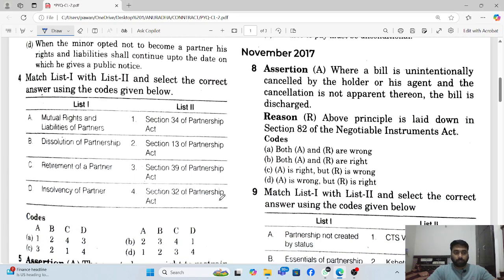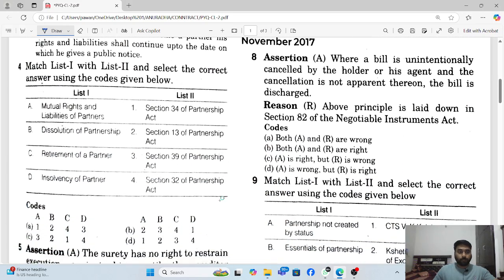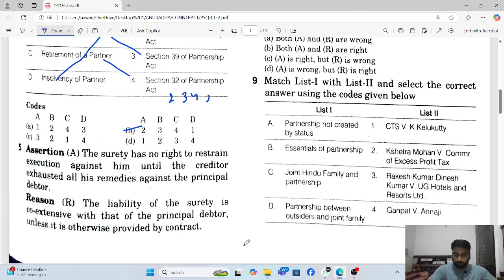Now we come to the match of the following. So mutual rights and liabilities are laid down in Section 9. Dissolution of partnership in Section 39. Retirement of partners is Section 32. Clear? And insolvency is in Section 34. So the answer is 2, 3, 4, 1 and that is B. Simple static question this is.